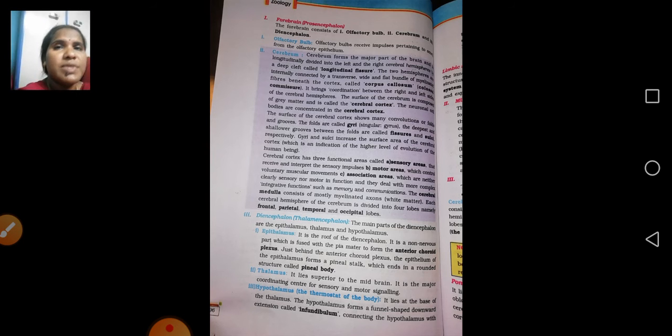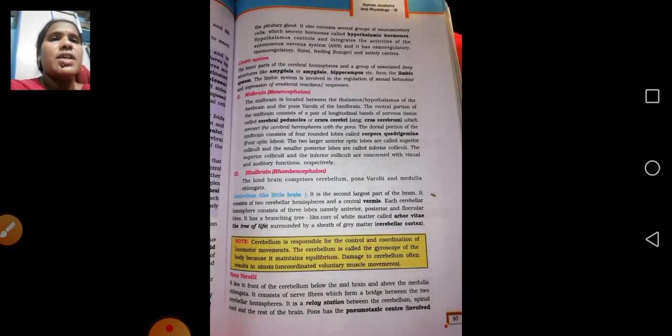Next, the hypothalamus mainly maintains temperature regulation. That is the reason we call it the thermostat of the body, controlled mainly by the hypothalamus. Next is the limbic system. The limbic system is mainly responsible for sexual behavior, emotional responses, and reactions.